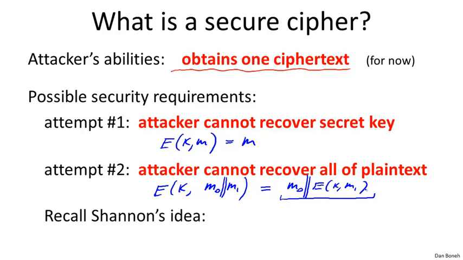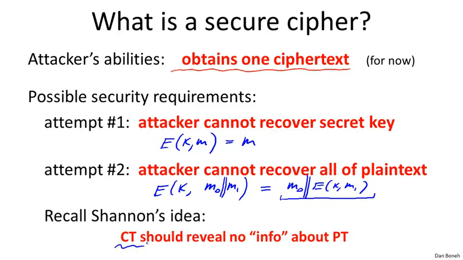Of course, we already know the solution to this, and we talked about Shannon's definition of security, perfect secrecy, where Shannon's idea was that when the attacker intercepts a ciphertext, he should learn absolutely no information about the plaintext. He shouldn't even learn one bit about the plaintext, or even be able to predict a little bit about a bit of the plaintext. Absolutely no information about the plaintext.